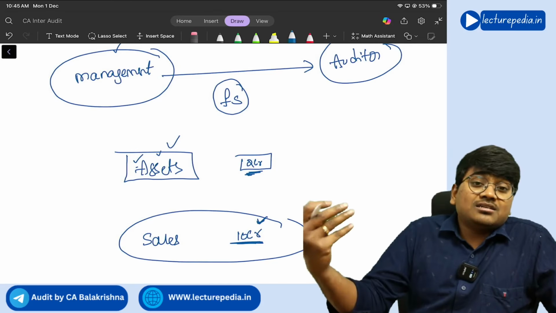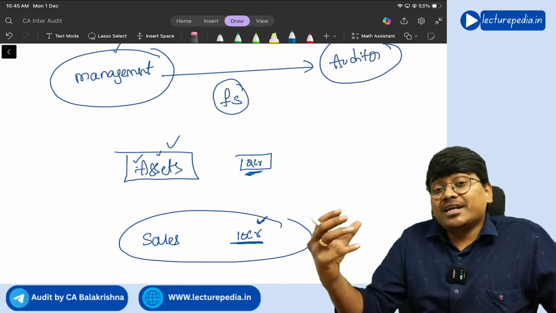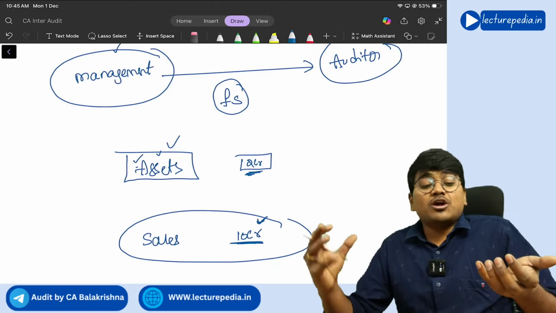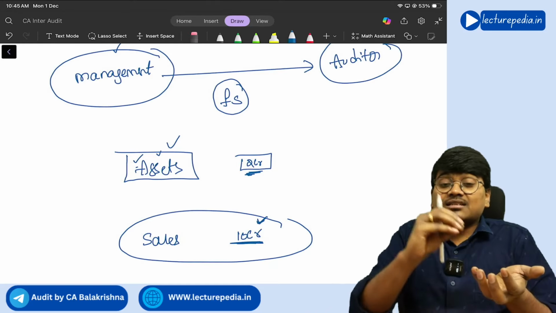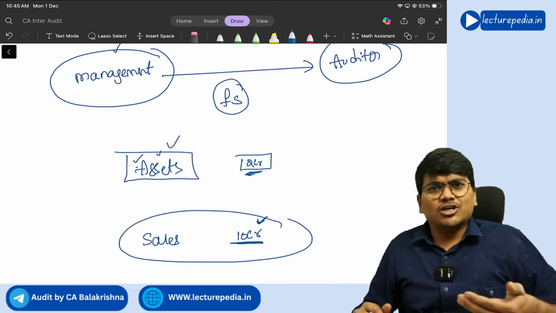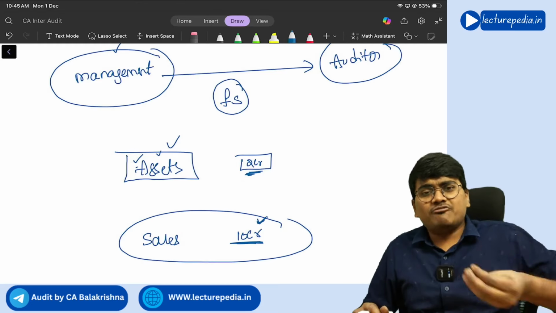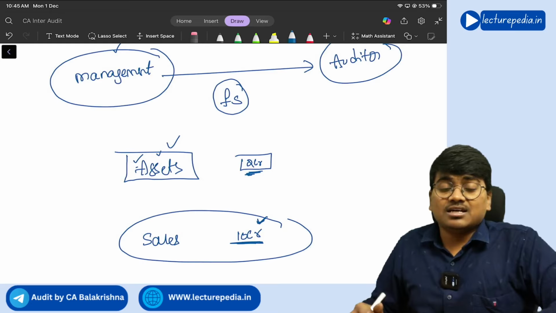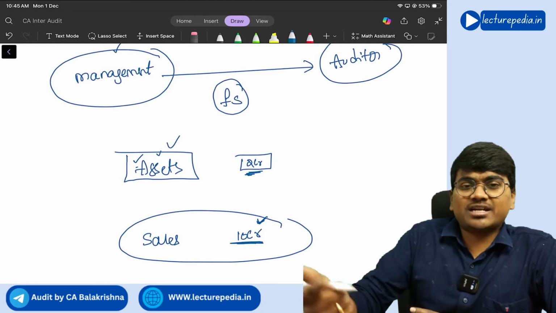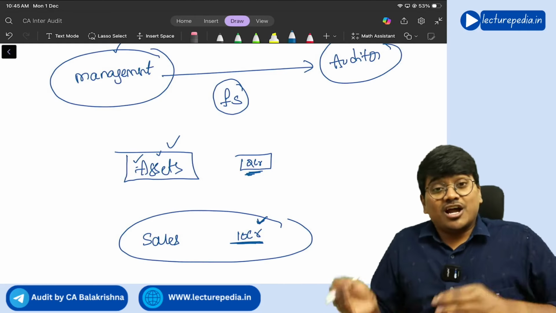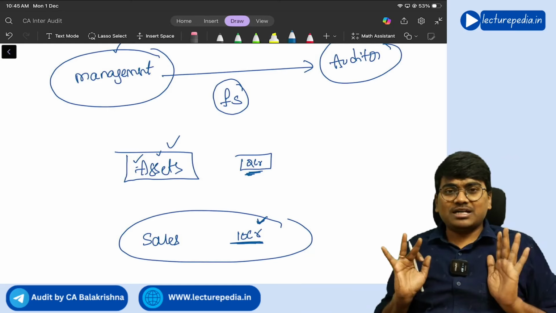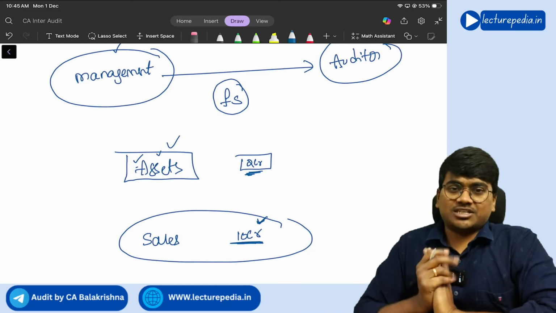Here the auditor's duty comes. Auditor has to verify whatever assertions the management has made. So that's what you will do in case of audit, right? You will verify various assertions that the management has made in the financial statements. Now this chapter is nothing but how to verify those assertions.